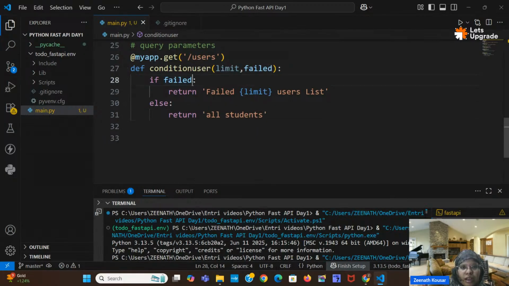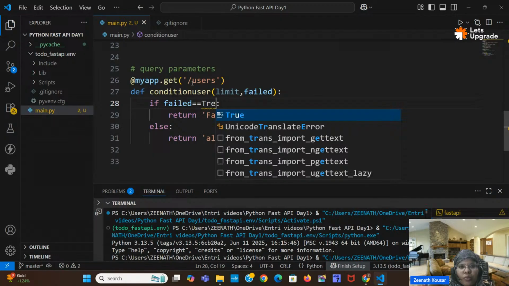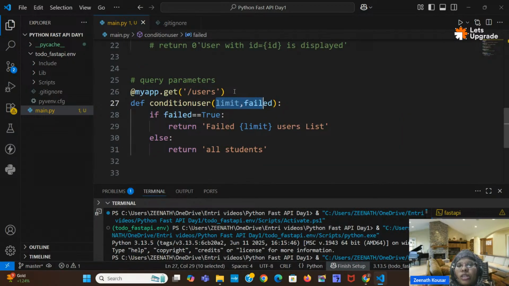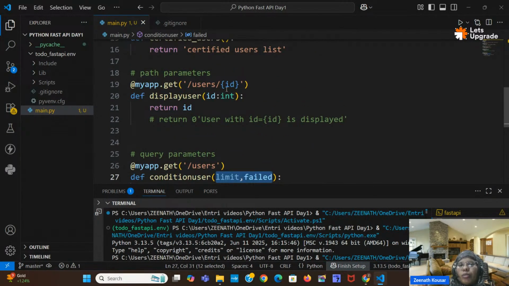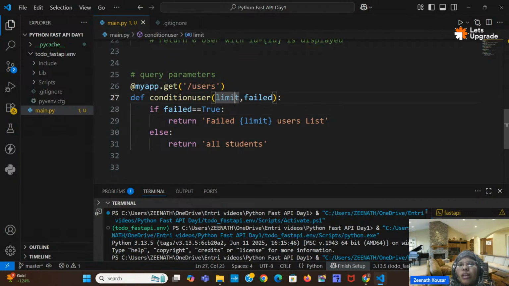Here we have to give one condition, failed equal to true. So if failed equal to true, we have to give these two values as a query, not in the path. If we give it in the path, then it will be a path parameter. If we give it like a query, then it is a query parameter.